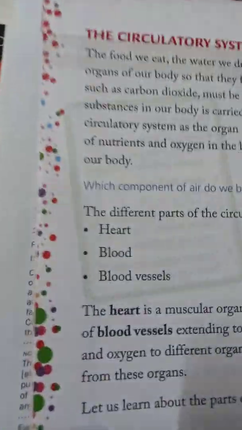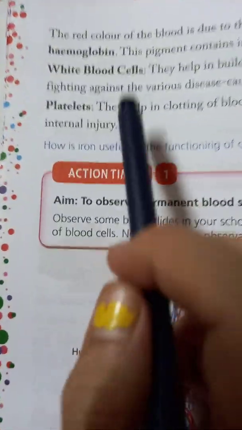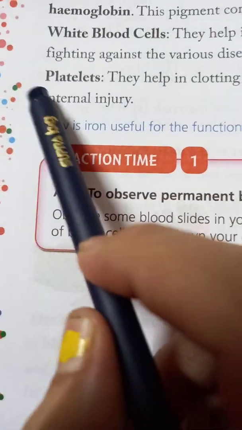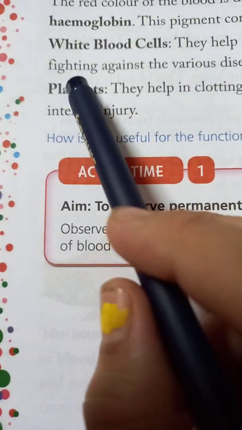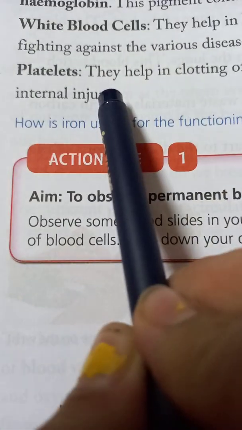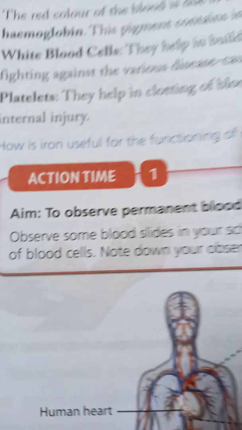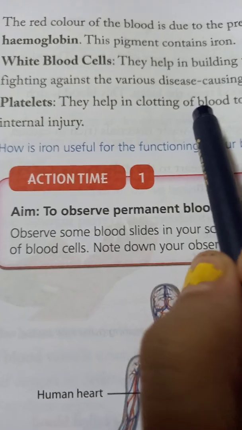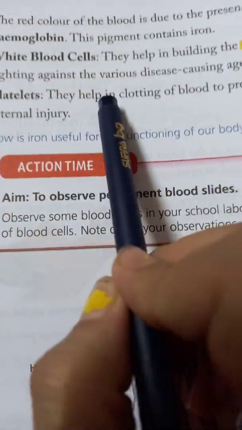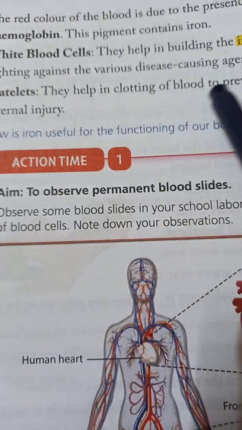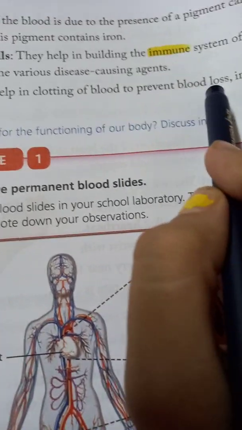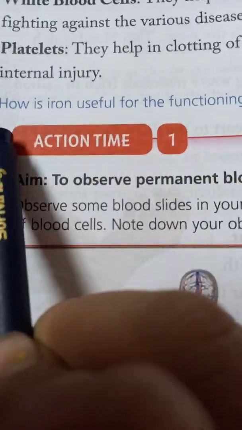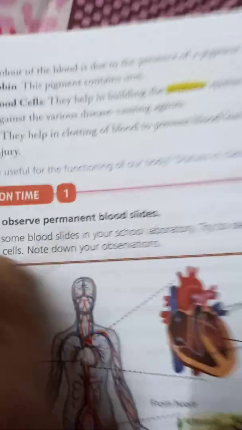Now platelets. What are platelets? I can define it in an easy way. When there is some cut in our body, if we go through any accident, what happens at that time? Platelets help in the clotting of blood. They help when our body is cut suddenly, to prevent blood loss in case of external or internal injury. How is iron useful for the functioning of our body?